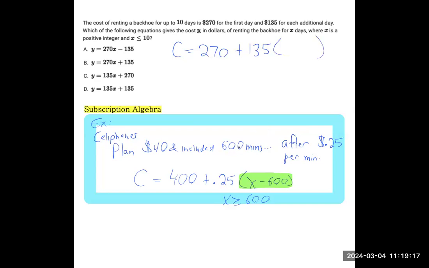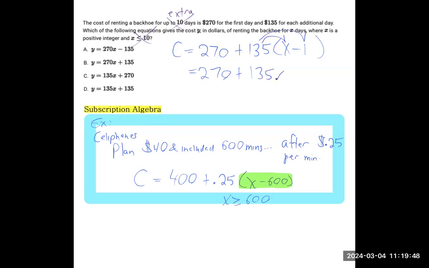So in our cell phone example, we had 600 minutes included, so the parentheses had x minus 600. Here we have 1 day included, so the parentheses is x minus 1. And this is the equation that'll work. The thing about 10 days ends up being extra information because we never really go a certain number of days anyway. But if you simplify this, you'll have 270 plus, now we're distributing 135 here and here.